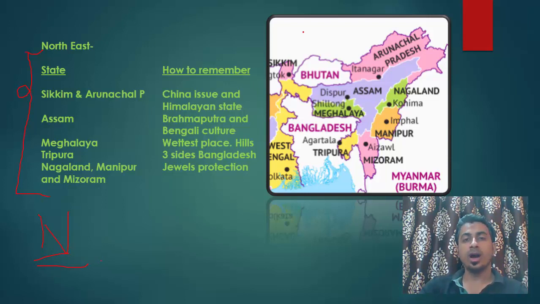Okay, so how to remember Sikkim? We got a Doklam issue with China 2 years back. So it was here in the tri-junction of Bhutan, India and China, Indian state of Sikkim. So now it is easy to remember where is Sikkim.